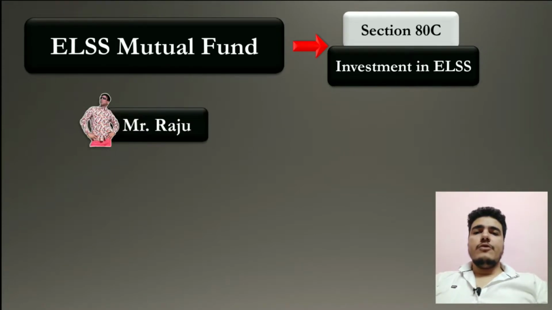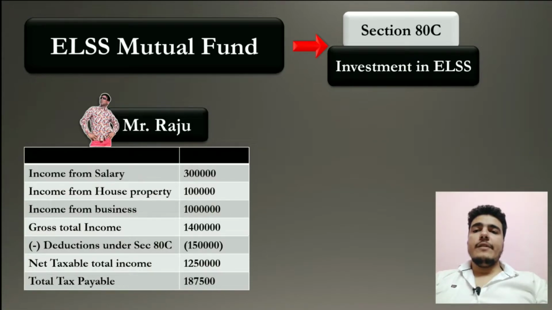So here is Mr. Raju and he has the following incomes: income from salary 3 lakh, income from house property 1 lakh, income from business 10 lakh, and his gross total income will be 14 lakhs, right? Gross total income means before deductions. And he has invested 1.5 lakh in ELSS. So he will get deduction up to 1.5 lakh, and even if he has invested 2 lakh, he will get only deduction up to 1.5 lakh because the maximum benefit you can get is 1.5 lakh. So net taxable total income will be 12 lakh 50,000 and total tax payable will be 1 lakh 87,500.